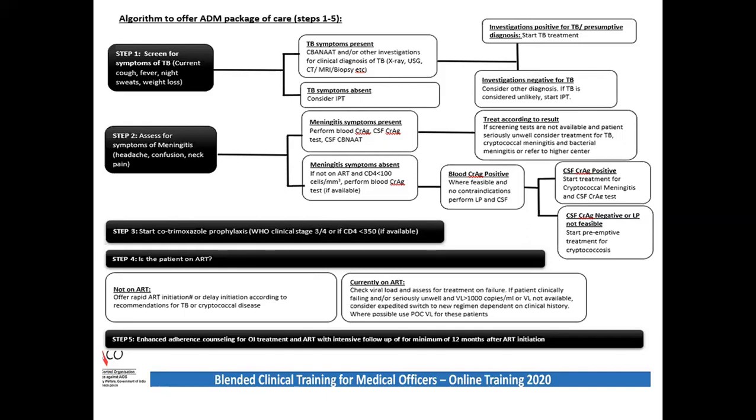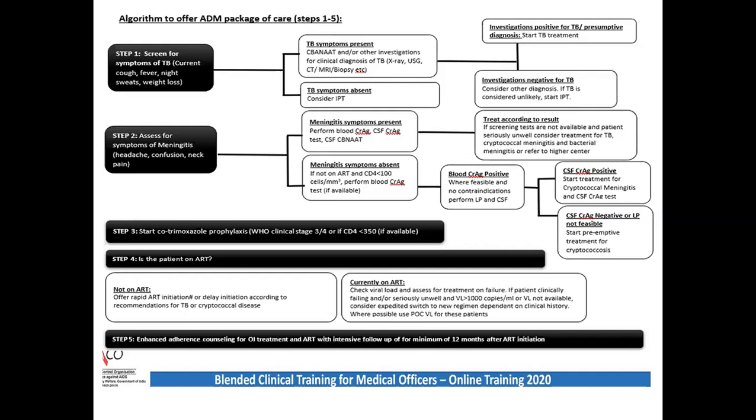Now, there are patients who will test positive for cryptococcal antigen but do not have any symptoms of meningitis, because the test was just done as a preventive or programmatic measure. For these patients, where the symptoms are not there but the cryptococcal test is positive, we will do a CSF study again. If the CSF CrAg is also positive, we ask the patient to get admitted and go for proper amphotericin B, that is liposomal amphotericin B, and fluconazole therapy.